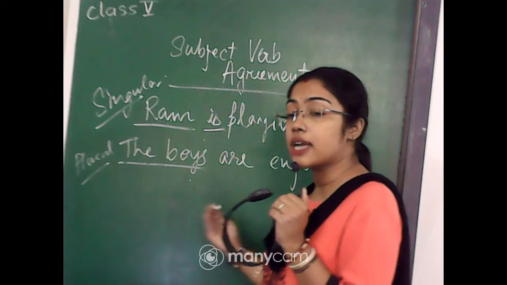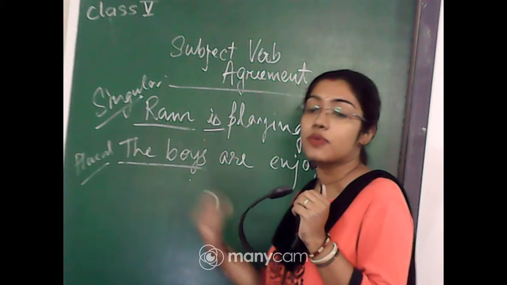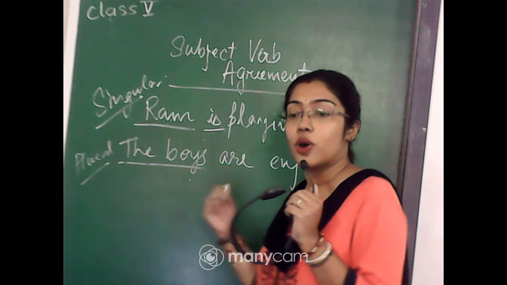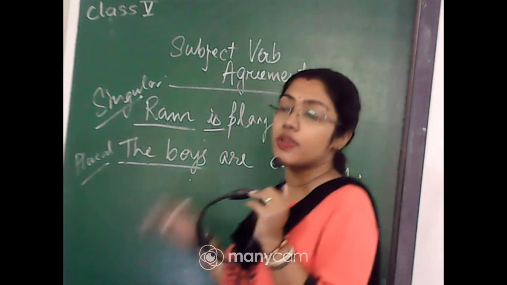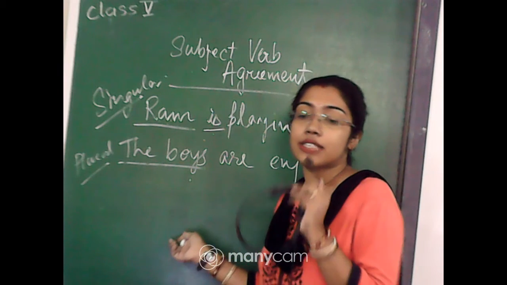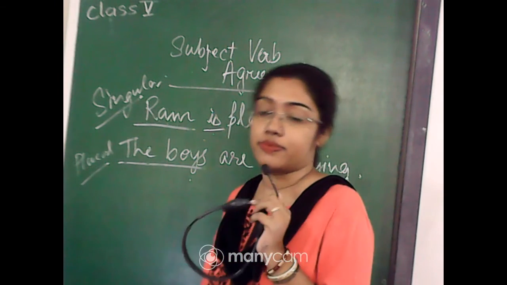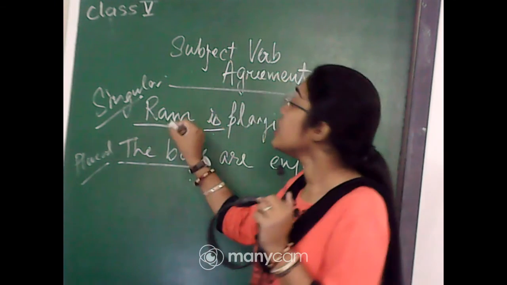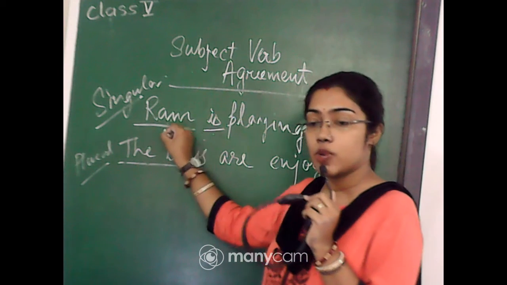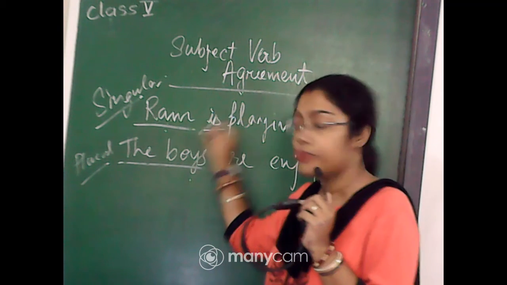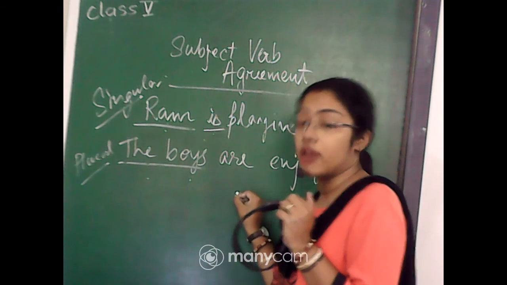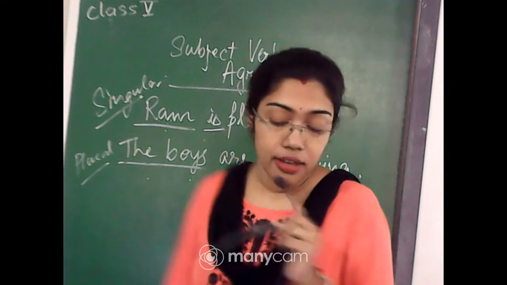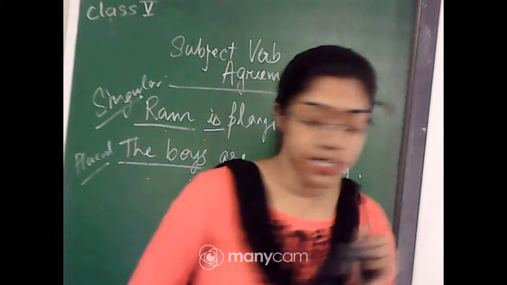This subject and verb agreeing with one another is called subject verb agreement. Later on, you will get this chapter as subject verb concord. So, if the subject is singular, my verb will also be singular. If the subject is plural, my verb will also be plural. This is the basic rule of this chapter.